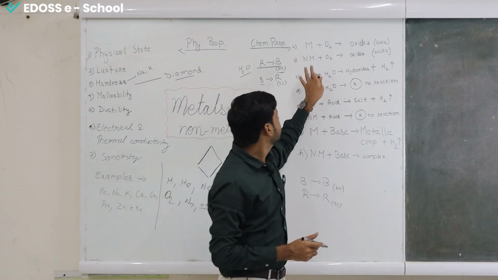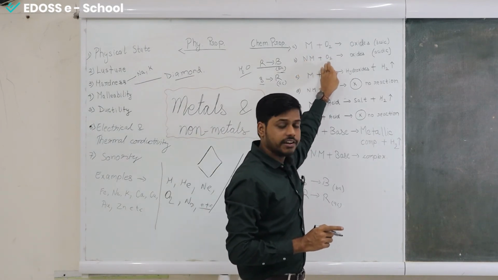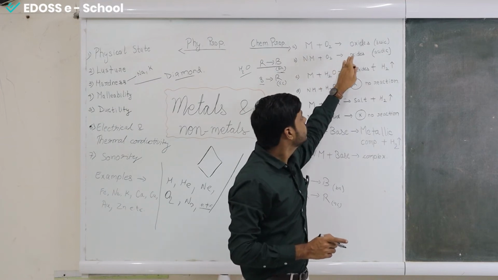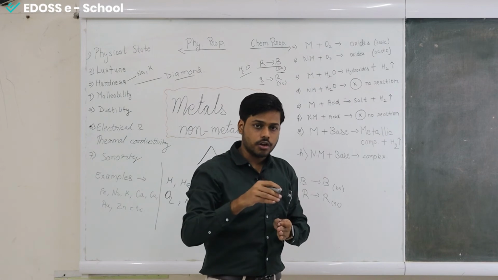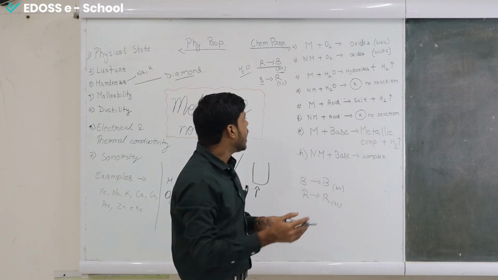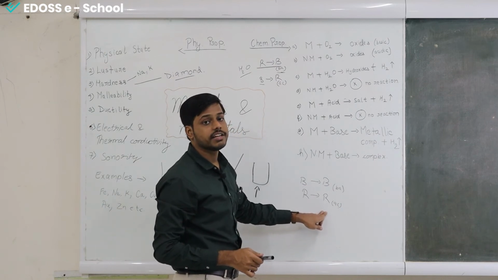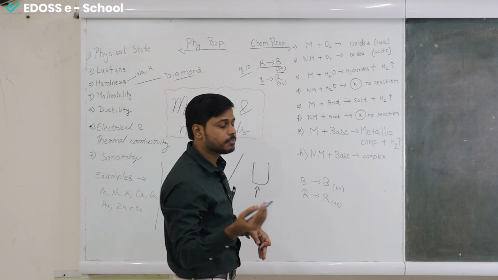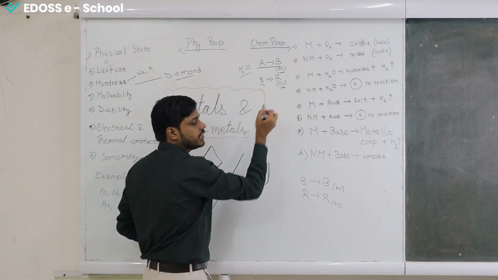Next, the same thing will be done with the non-metals. When they react with oxygen, they will produce oxides, and this oxide will be dissolved in water to check whether its nature is acidic or basic. When we place a red litmus paper, it will stay red because the solution is acidic. So we will have to take a blue litmus paper, and blue litmus paper will change to red in acidic condition.